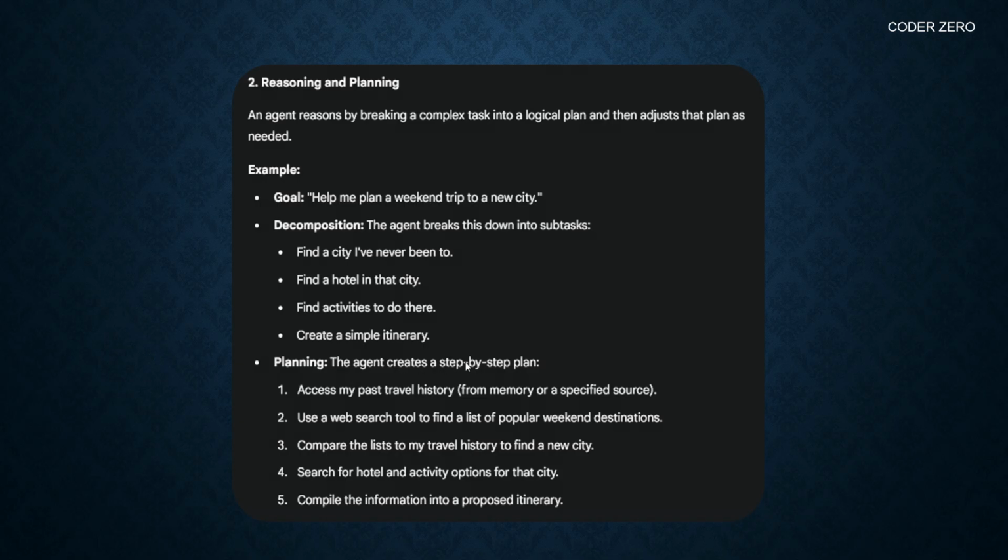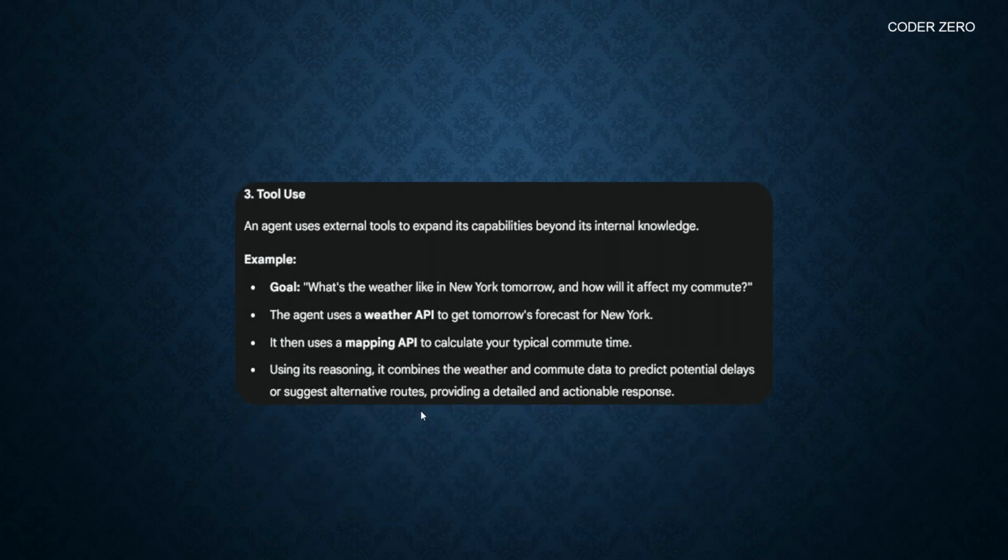The agent creates a step-by-step plan. Access my past travel history, use a web search to find a list of popular weekend destinations, compare the list to travel history to find a new city, search for hotel and activity options for that city, compile information into a proposed itinerary. Now the third property is that it uses tools.